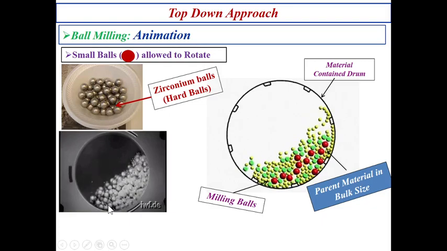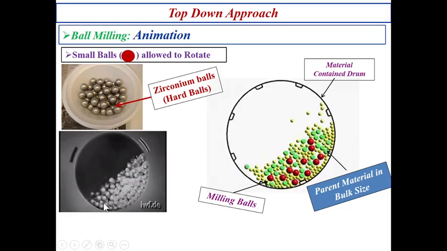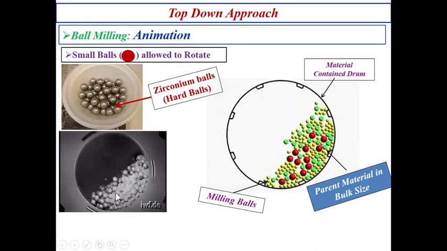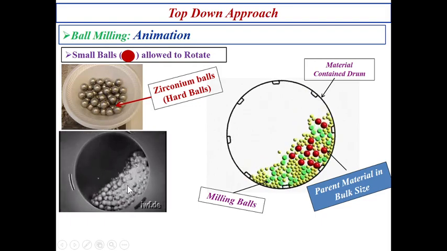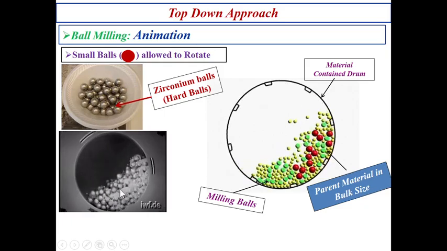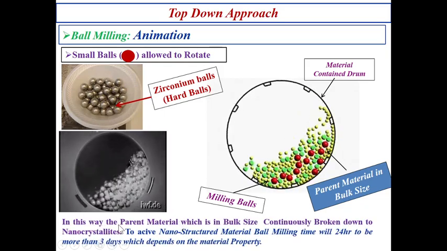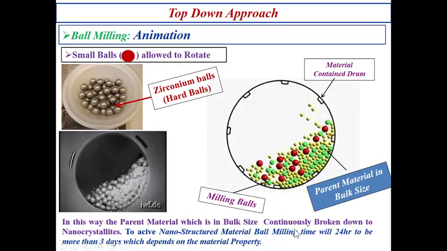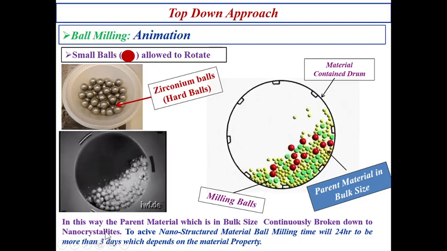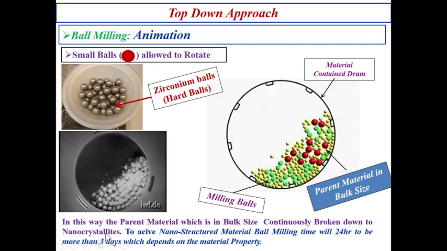Here you can see a real time animation. Here you can see these are the zirconia balls, and these powders are rubbed continuously. Due to rubbing inside these balls, this powder is going to break continuously. In this way, the parent material, which is in bulk size, is continuously broken down to nanocrystallites, and finally we are going to find the nanostructure material or nanocrystallites.